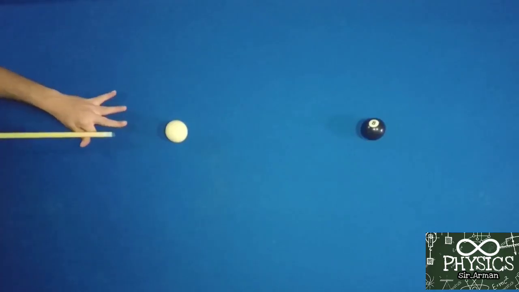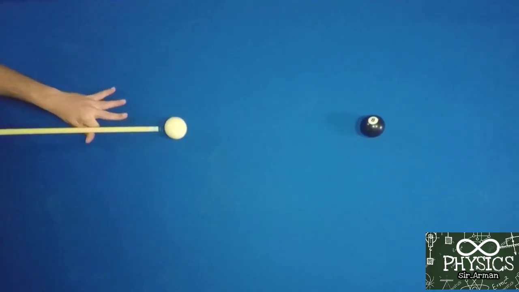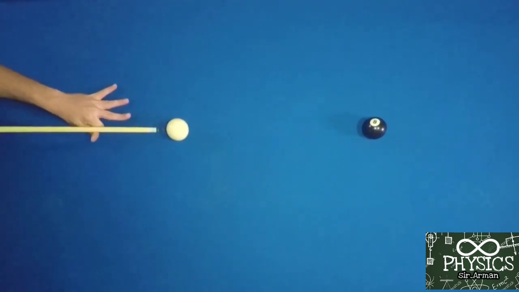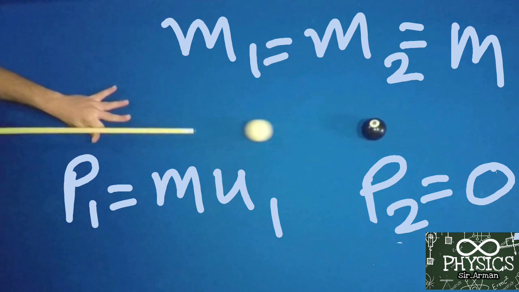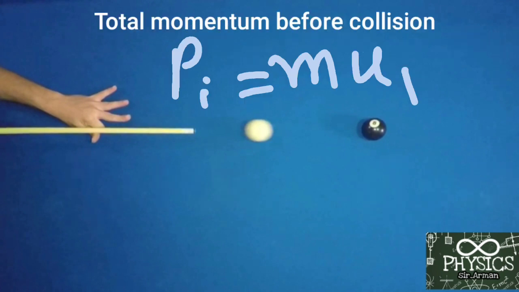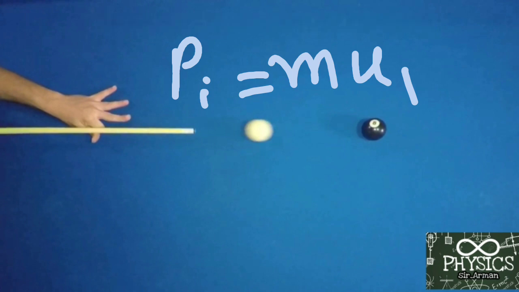Now let us try to understand it with the help of an example. Here we have two pool balls, one white and another black, having the same mass. When you hit the white pool ball, it acquires velocity u1 and moves with the momentum m u1, while ball 2 is at rest and hence has momentum 0. Then the total initial momentum of the system is Pi equals m u1.